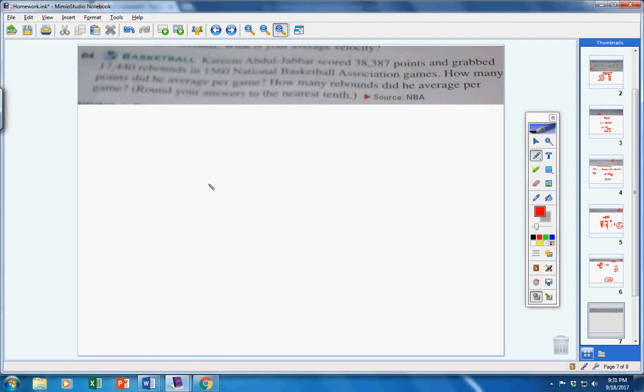Now, Kareem Abdul-Jabbar scored 38,387 points in his career. He grabbed 17,440 rebounds in his career, and it took him 1,560 games. All right. How many points did he average per game? So we're going to take his points here, and we're going to divide it by the number of games that he played.